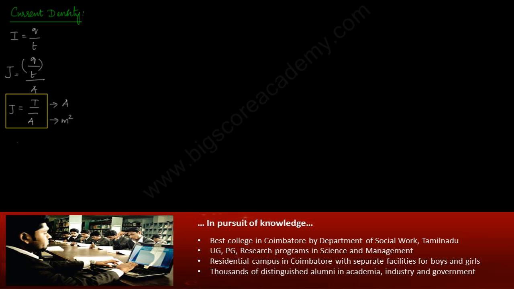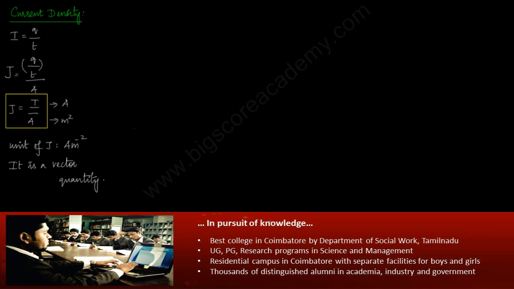So the unit of J is ampere per meter square. Current density is a vector quantity and is taken perpendicular to the direction of flow of charges at that point.